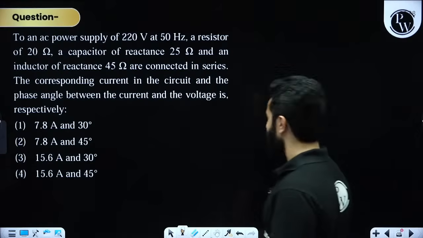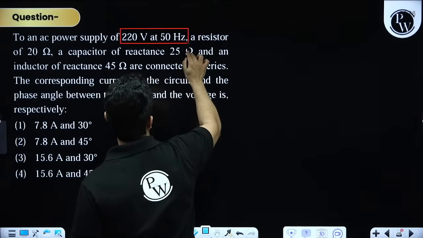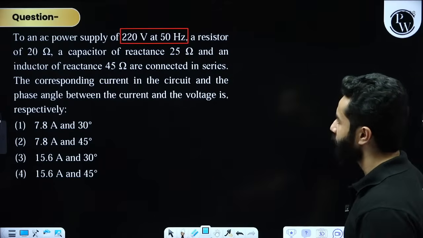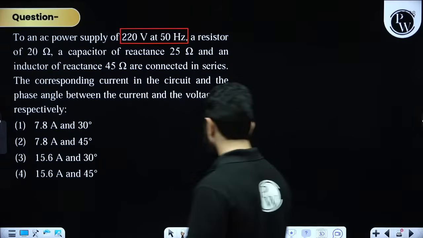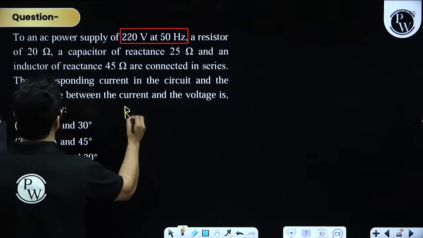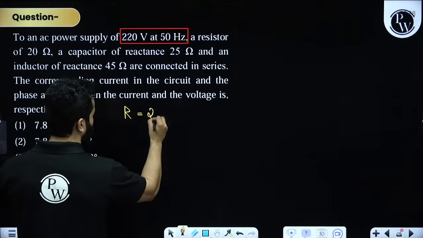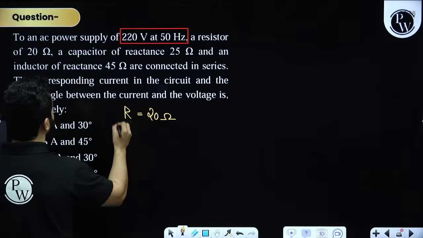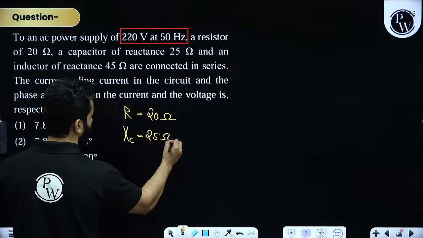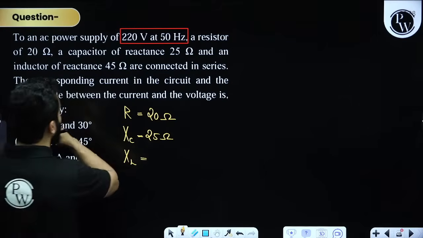To an AC power supply of 220 volt and 50 hertz, a resistor of 20 ohm, a capacitor of reactance 25 ohm, and an inductor of reactance are connected. All right, so let's write everything down over here. Resistor is 20 ohm. Capacitive reactance XC is 25 ohm and XL is 45 ohm.